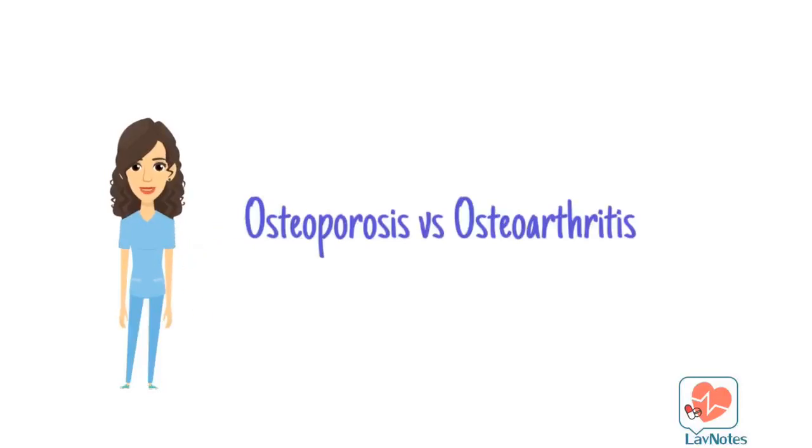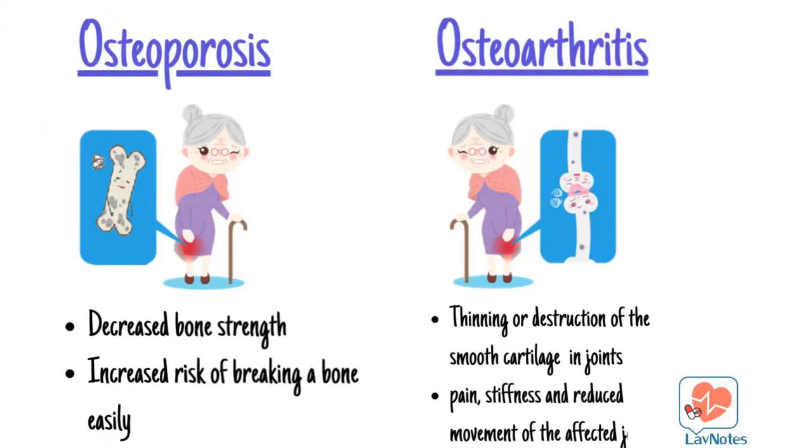We're going to do a comparison between osteoporosis and osteoarthritis. Osteoporosis is a bone disorder characterized by decreased bone strength as a result of reduced bone quantity and quality. A person with osteoporosis has an increased risk of breaking a bone easily.